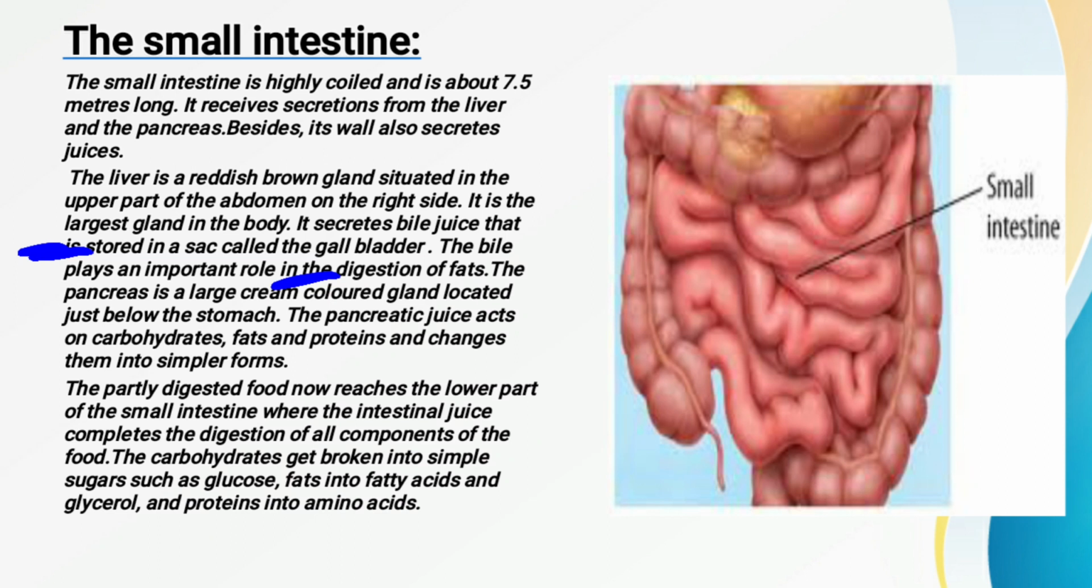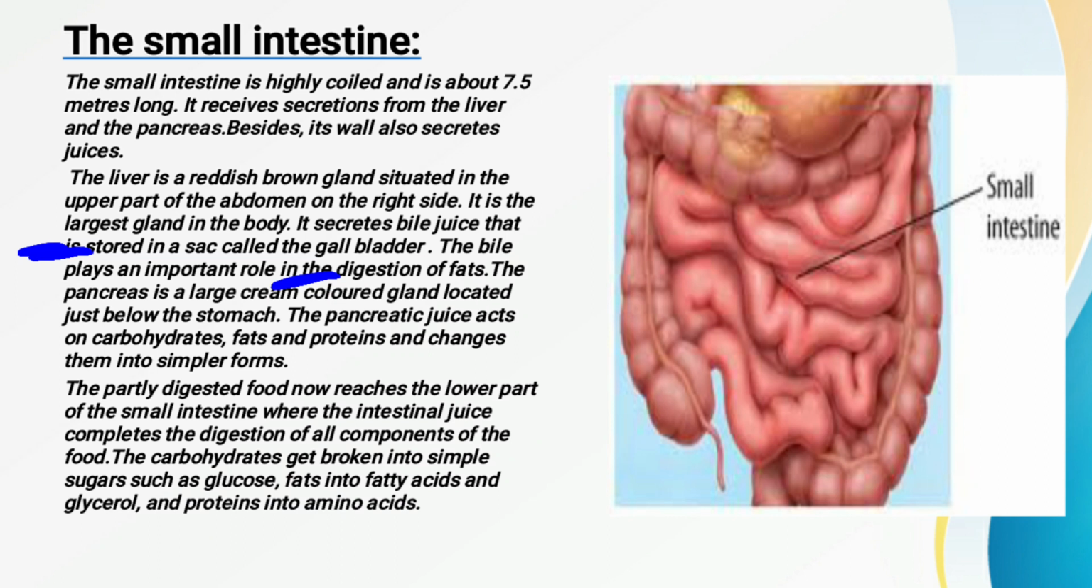Now it secretes a kind of juice that is called bile juice, and where is it stored? It is stored in a sac-like structure that is called the gallbladder. This bile juice is mainly responsible for the digestion of the fats, whatever fats we take in our food items, so that the fats are digested with the help of this bile juice.